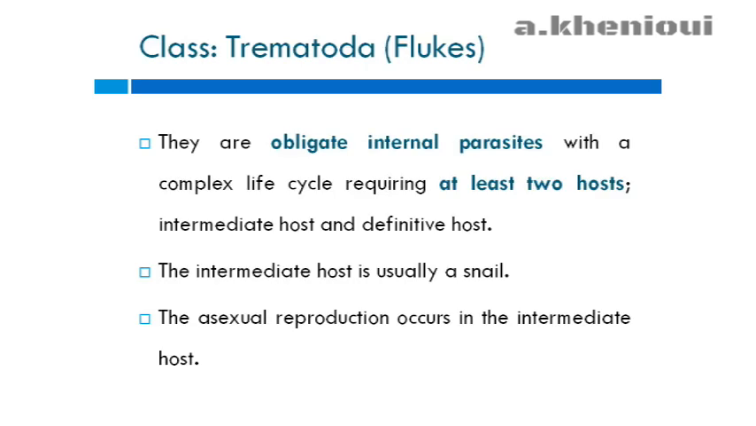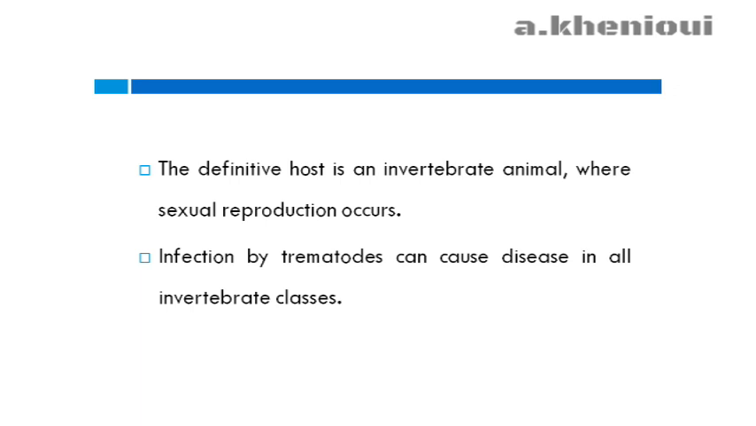The second class is the class of Trematoda or flukes. They are obligate internal parasites with a complex life cycle requiring at least two hosts: the intermediate host and the definitive host. The intermediate host is usually a snail, and the flukes use the asexual mode to reproduce inside the intermediate host. The definitive host is a vertebrate animal, where sexual reproduction occurs. Infection by trematodes can cause disease in all vertebrate classes.